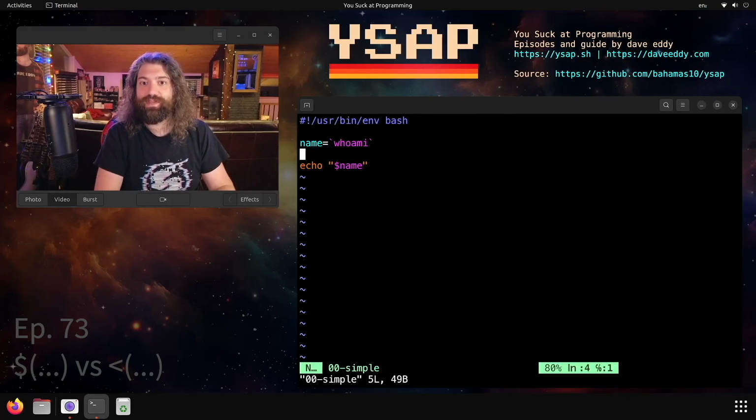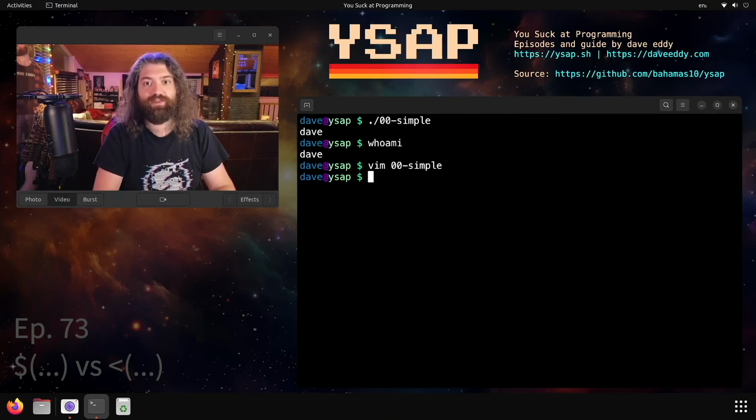This syntax is super simple. It says run this command and replace it with whatever the standard output of that command was. So name, the variable, got set to whatever the standard output of whoami was. Very simple. You've probably seen that before.